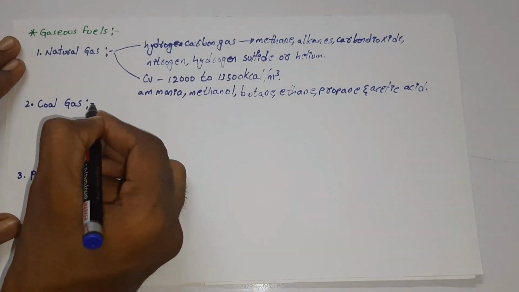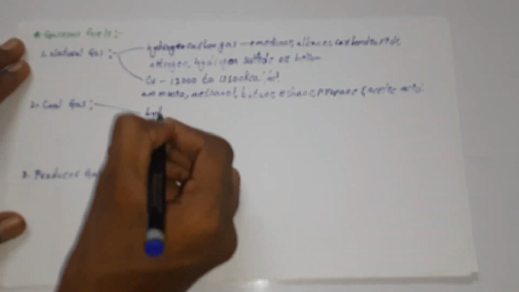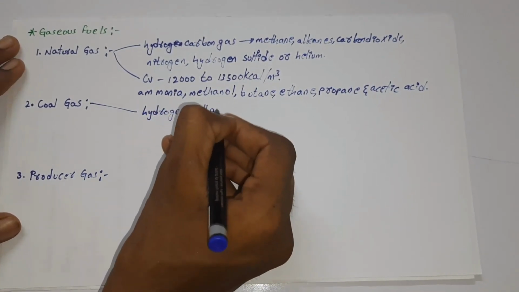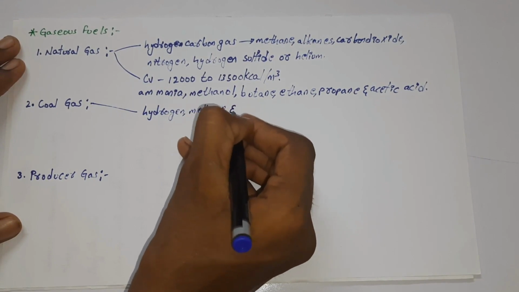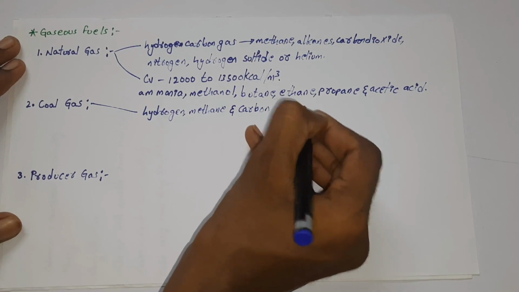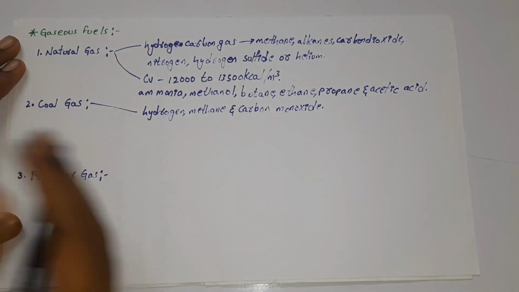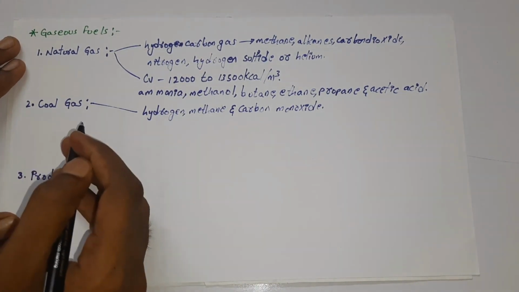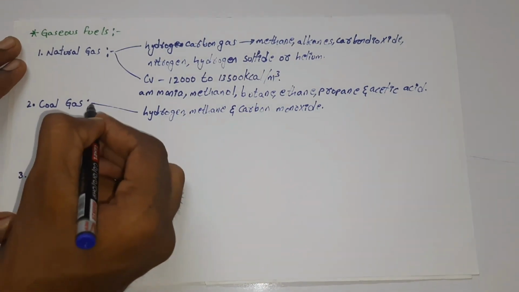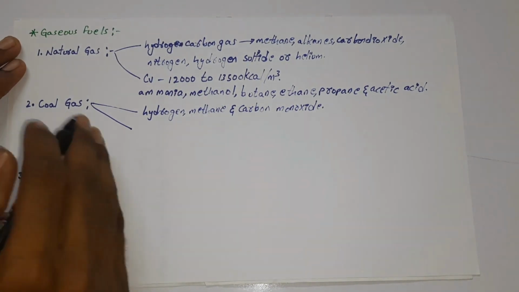And if you look at the coal gas, the coal gas is basically a mixture of hydrogen, methane, and carbon monoxide. So these are the different components that exist in the coal gas, and it can be used in lighting, heating, and also as an illuminant. We need to know that the coal gas cannot be used for cooking.